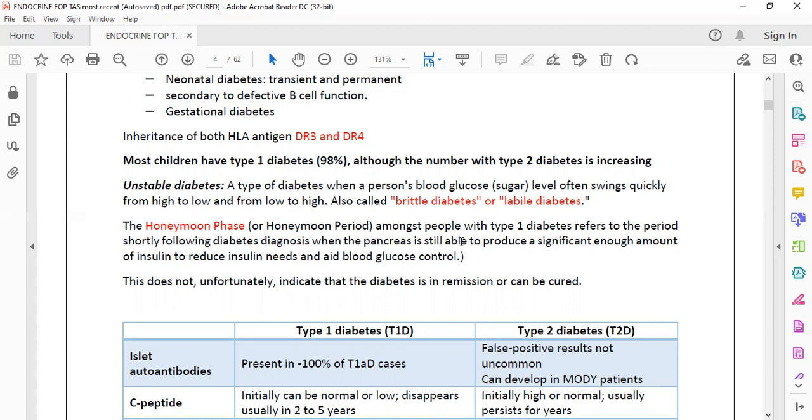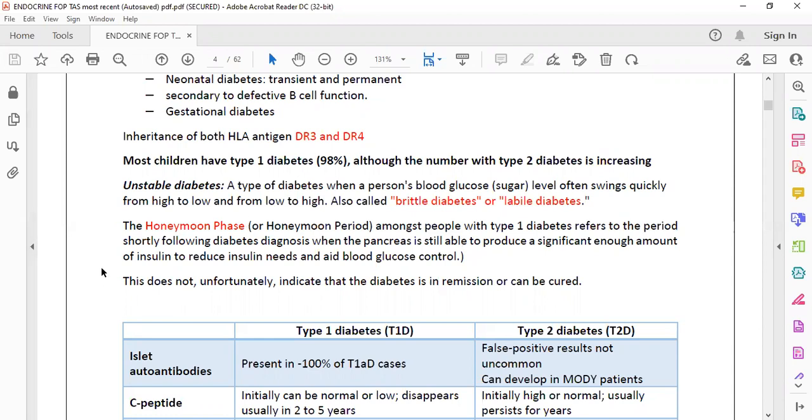But it is not that the patient has become well. It's not a disease that will be okay with some drugs. It's a lifelong disease, and when you give advice to patients, you have to say this is a lifelong disease. Type 1 diabetes is usually in the pediatric age group, and you have to say that you have to take insulin lifelong.